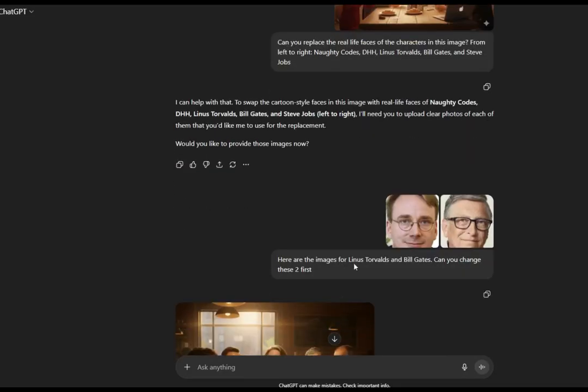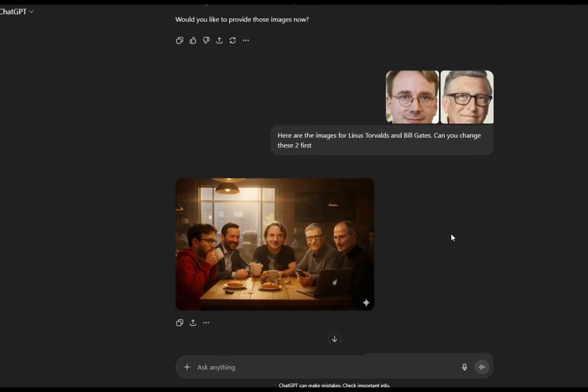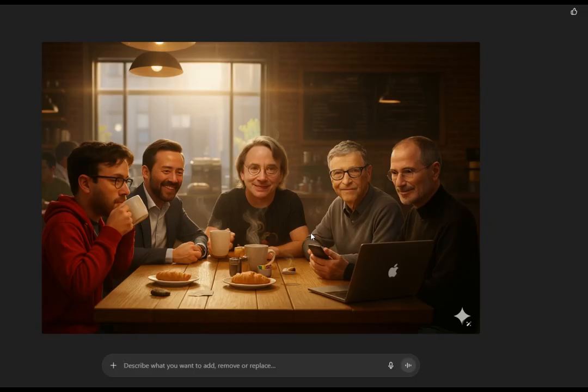So I went to the web and just got 2, and I think I ran out of free credits. So here are the images of Linus Torvalds and Bill Gates. Can you change these 2 first? And the reason why I did that was because they said I was running out of credits. And amazingly, what they did was, they did this. They actually put Steve Jobs there. They put Bill Gates in the right place. They put a nice image of Linus Torvalds, a lot more accurate than Gemini. DHH in a suit, never saw that, but anyway. So that's what we got. And I was actually impressed with it.